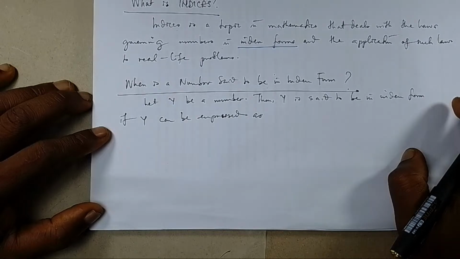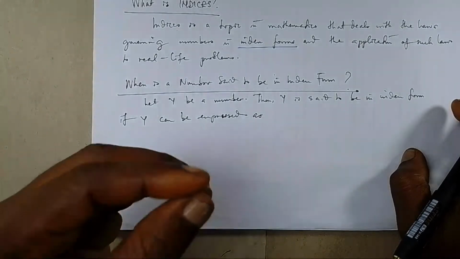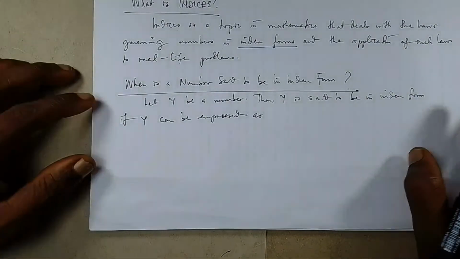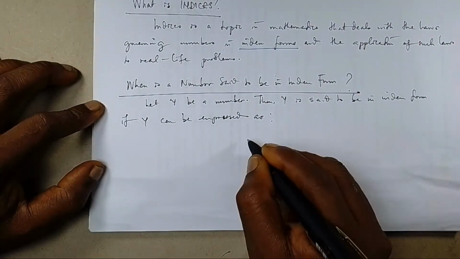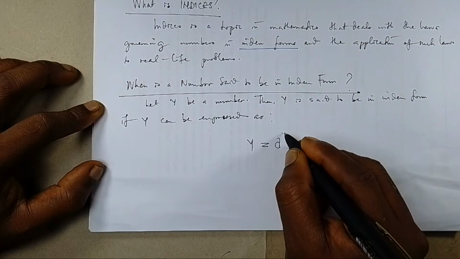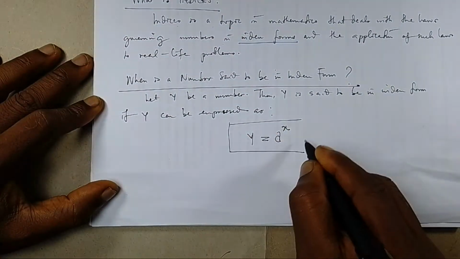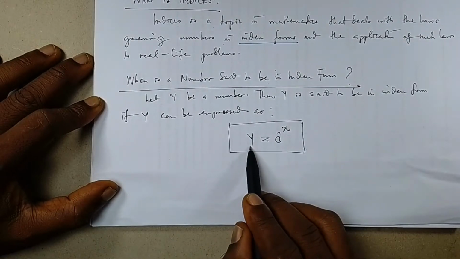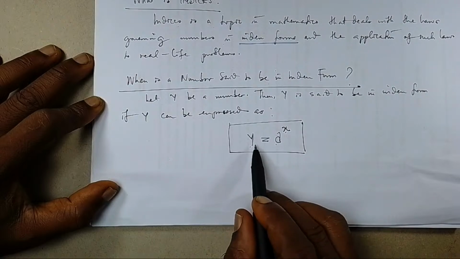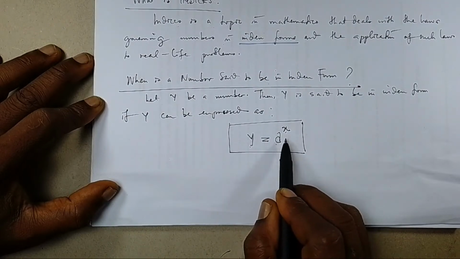So if y is a number, then we say that y is a number in index form if y can be expressed as y equals a raised to the power of x, for instance. So if you can express y as a raised to the power of x, then we say that this number y is in index form.